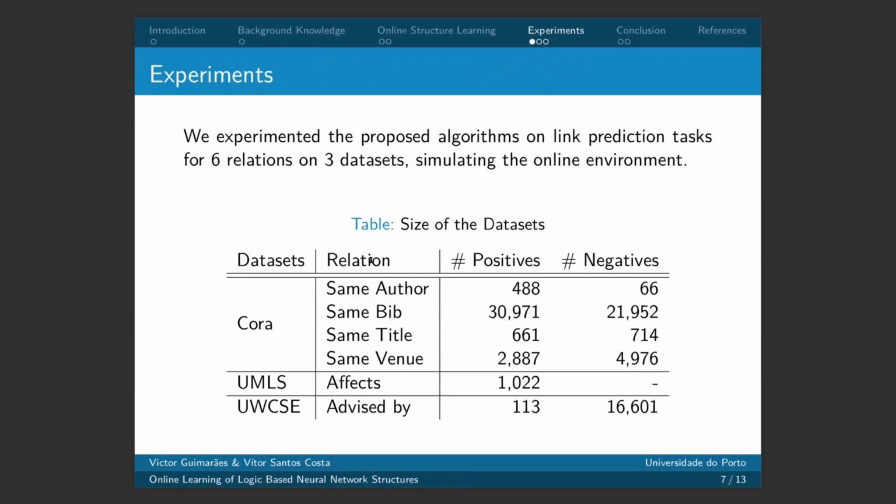We did it by splitting the examples into iterations, and at each time we pass a batch of examples to the learning algorithm, which will look at these examples and adjust its model based on them. Then the model will be tested on the next examples before using them to train the model. So it's a sequential approach to evaluate this model.